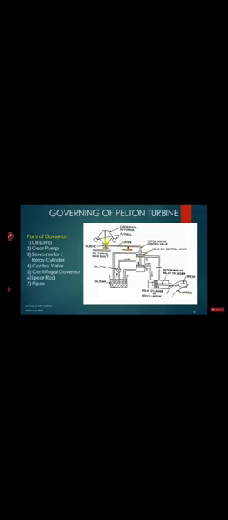Now when this lever moves in the upward direction, this side of the lever will move down. So when it moves up like this, this will be moving in the downward direction, or vice versa. When this moves downward, this will be moving upward. This can be achieved by using the fulcrum. So the fulcrum will be helpful for the movement of these particular valves.